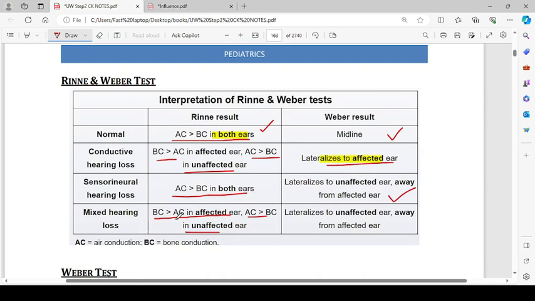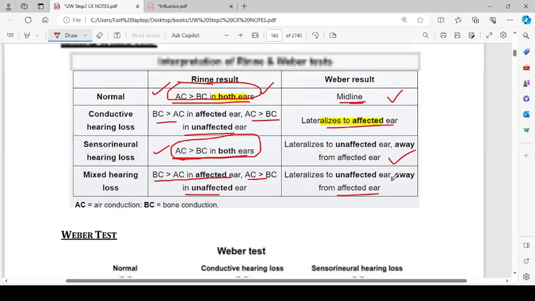In sensory neural hearing loss, it lateralizes to the unaffected ear, away from the affected ear. Okay. And mixed hearing loss is also lateralized to the unaffected ear, away from the affected ear. So basically, the point of all this discussion is you can see that normal and sensory neural hearing loss give the same Rinne test, right? Now, if we get this result, we perform the Weber test. If the Weber test is in the midline, it's okay. But if it is lateralized to one side, it means that side is having a problematic ear, and that side is having sensory neural hearing loss.